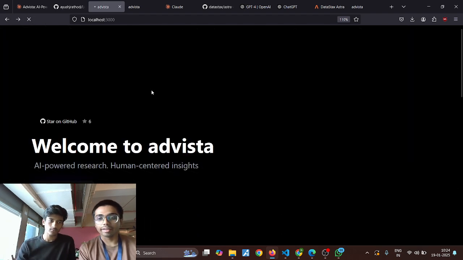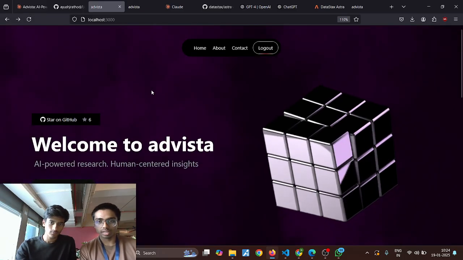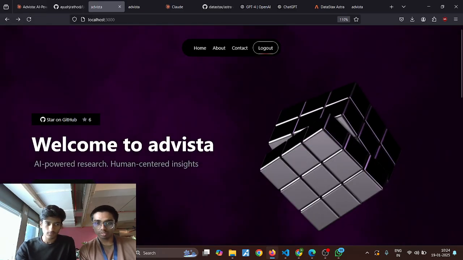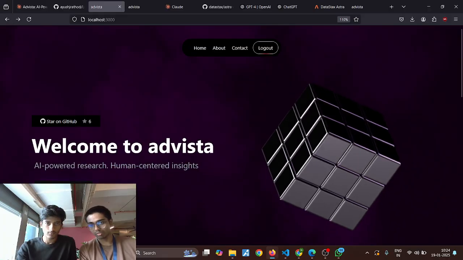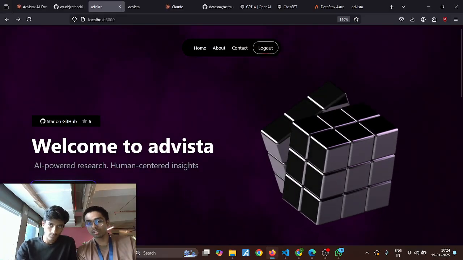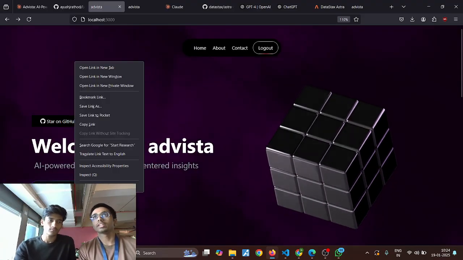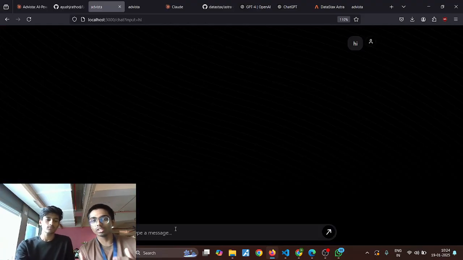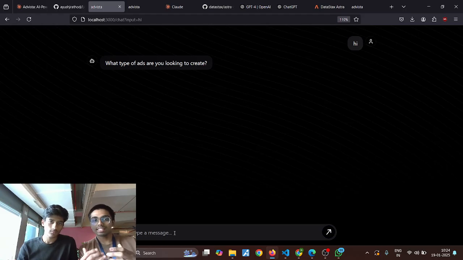What we did is that we used the Google search APIs and we searched for the particular keyword which the user is searching for. And Samyak here developed a good method to go back and forth with the user to investigate exactly what kind of ads or what kind of keywords you're looking for.